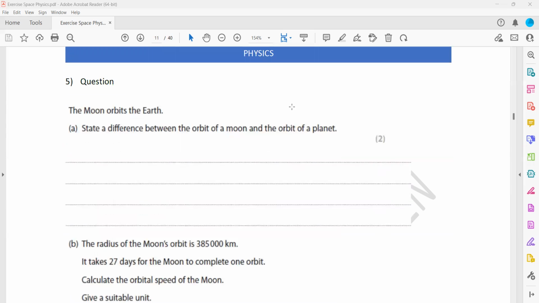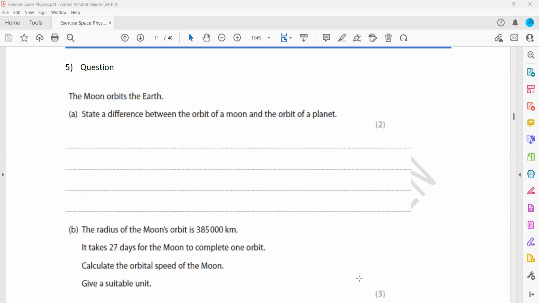In question 5, the Moon orbits the Earth. State a difference between the orbit of the Moon and the orbit of a planet. Like how the orbit of the Moon is different from the orbit of the planets. So how are they different? The orbit of the Moon has a smaller diameter. Okay. What else? Also less gravitational force. Okay. What is the main difference between the orbit of the Moon and the orbit of the planet?